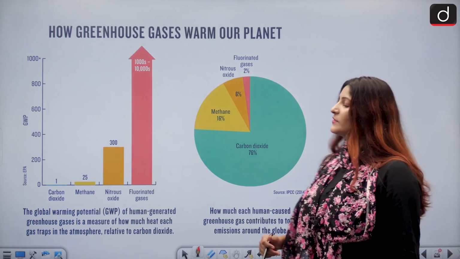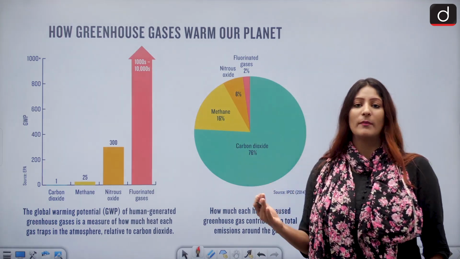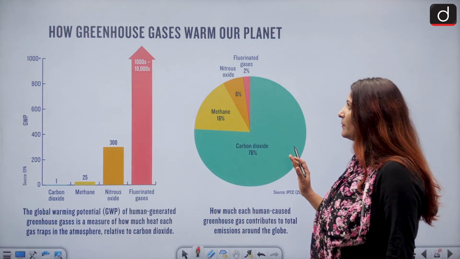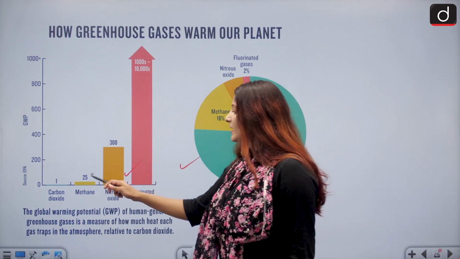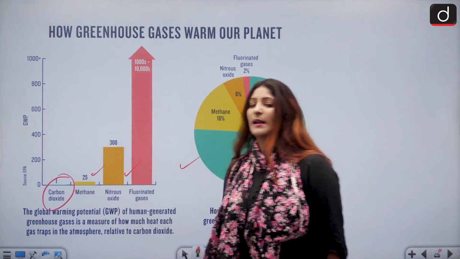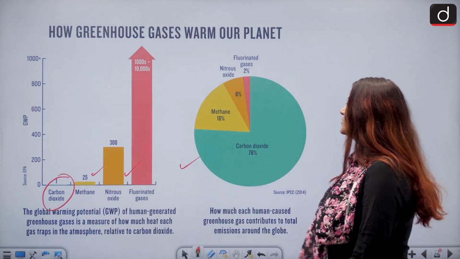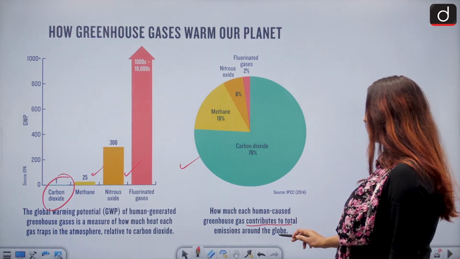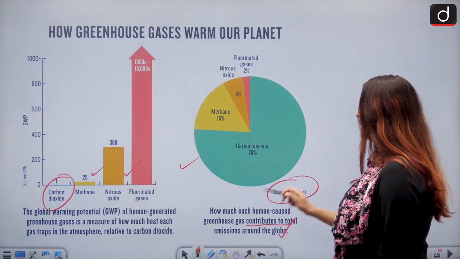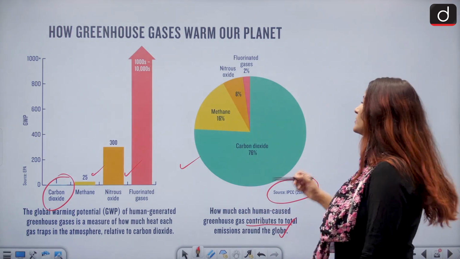There are certain gases which have high global warming potential. The global warming potential of fluorinated gas, nitrous oxide and methane is much larger than carbon dioxide. You see how much each human-caused greenhouse gas contributes to total emission. This is sourced from the IPCC's report 2014.